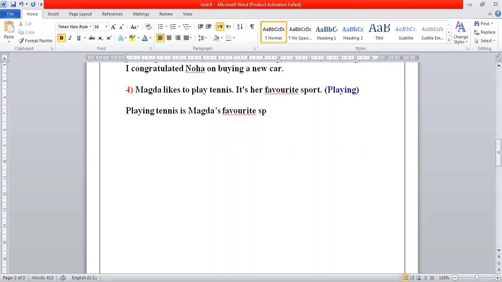To get the same meaning of the two sentences, we have to do some changes. So "Playing tennis is Magda's favorite sport" means here that Magda likes to play tennis and it's her favorite sport. But here we are mixing the two sentences in only one sentence.